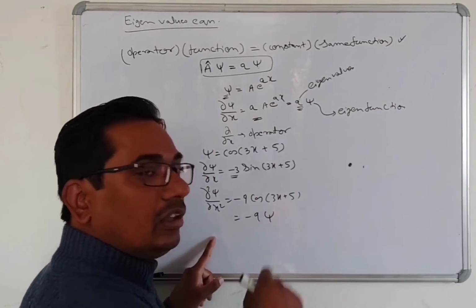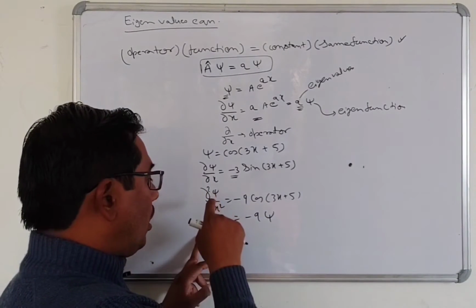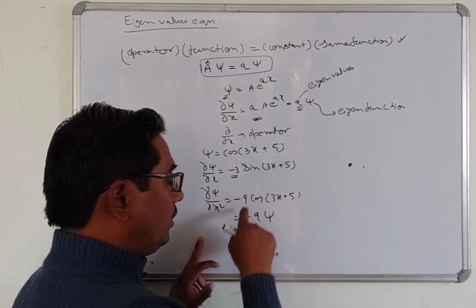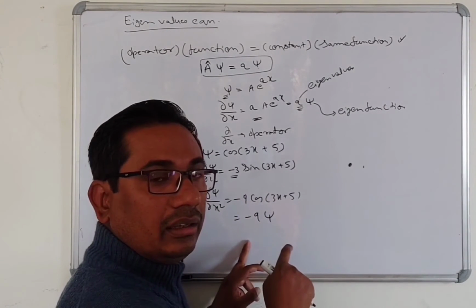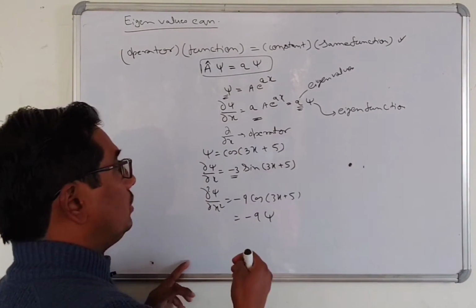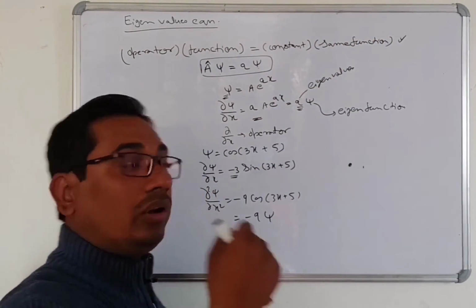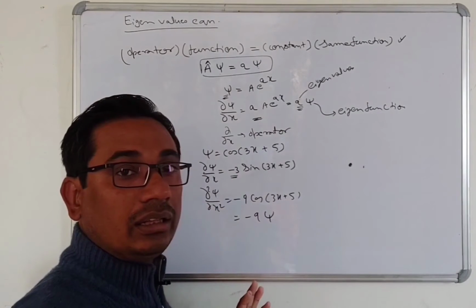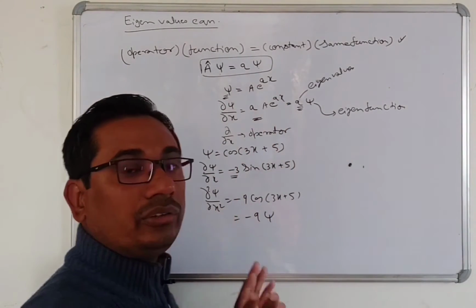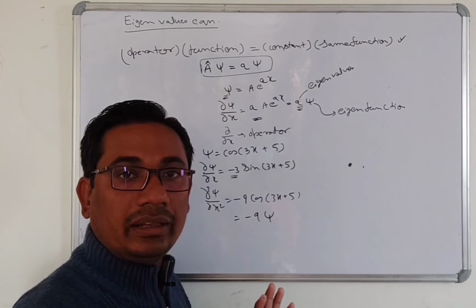In quantum mechanics, we can say that the second derivative of this function with position will give the eigenvalue minus 9. It means that this function will be the same after operating on it. Otherwise, this eigenvalue equation is not valid in the sense of quantum mechanics.